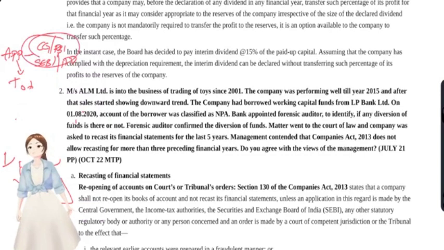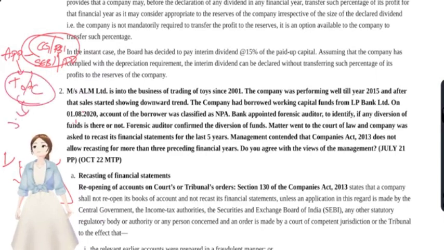These government regulatory departments make an application to the tribunal or court for recasting the financial statements of that particular entity. Only at that time can they recast the financial statements.